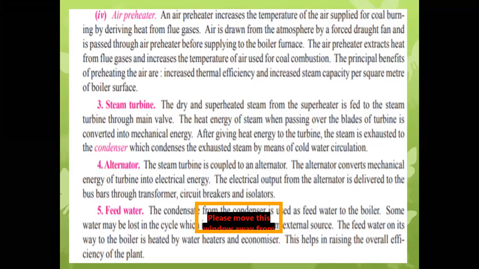If the air present in the atmosphere is transported to the boiler as it is, it will carry moisture and reduce the rate of coal combustion. So to enhance the rate of coal combustion, dry air is required. So the temperature of the air can be raised inside the air preheater by using the heat energy of flue gases.